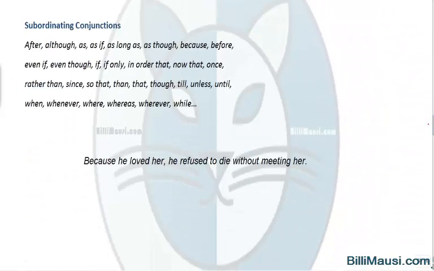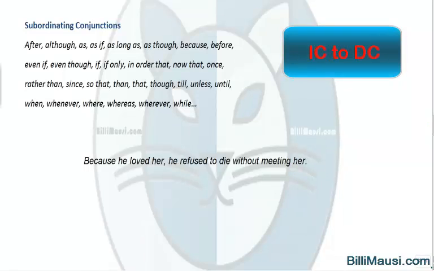or subordinating conjunction. We have already done this in the chapter phrases and clause. When there are two ideas constructed with two clauses, the subordinating conjunction makes one idea subordinate to the other. So this is the gist of subordinating conjunction. They are placed at the tip of the independent clause to convert them to dependent. For example, if you have an IC, you put a subordinating conjunction here, it becomes a DC.